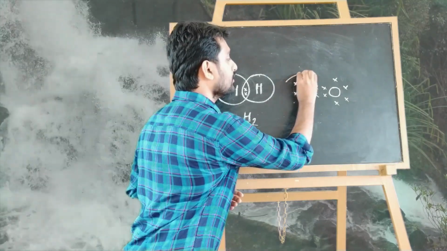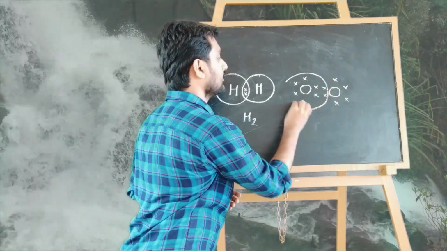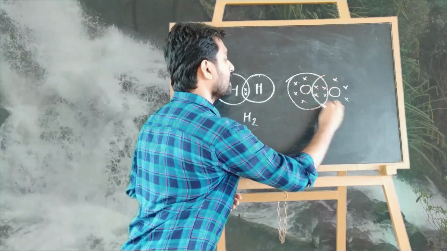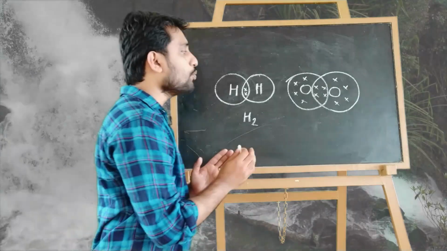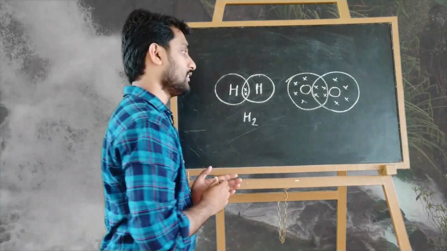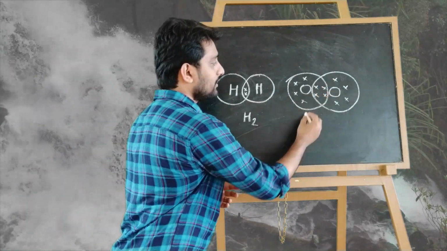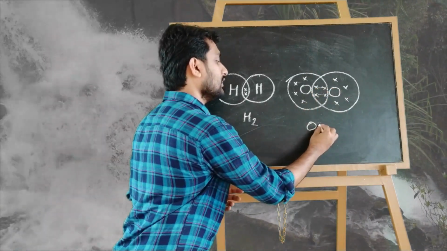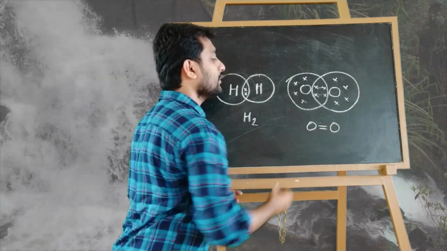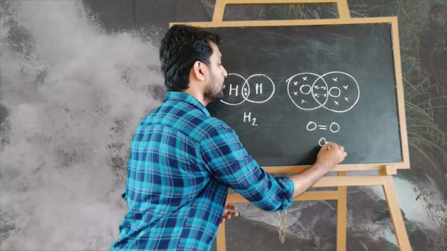We can draw how it shares. So these 4 electrons are shared, which makes 2 bonds between the 2 oxygen atoms, one pair here and another pair here. Each oxygen ends up with 8 electrons in the outermost shell. This is known as the O2 molecule.